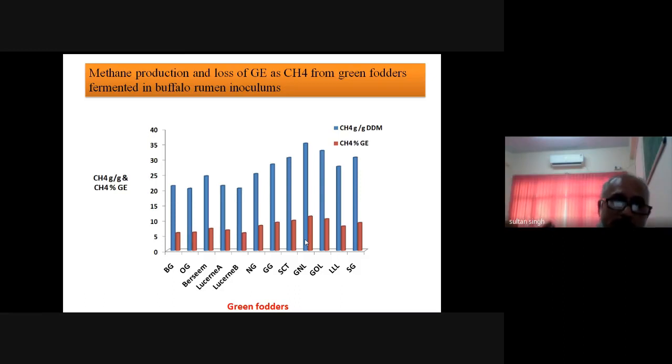But in case the structural carbohydrates are less and non-structural carbohydrates are more, there will be a shift in the VFA production, either towards propionate or butyrate.